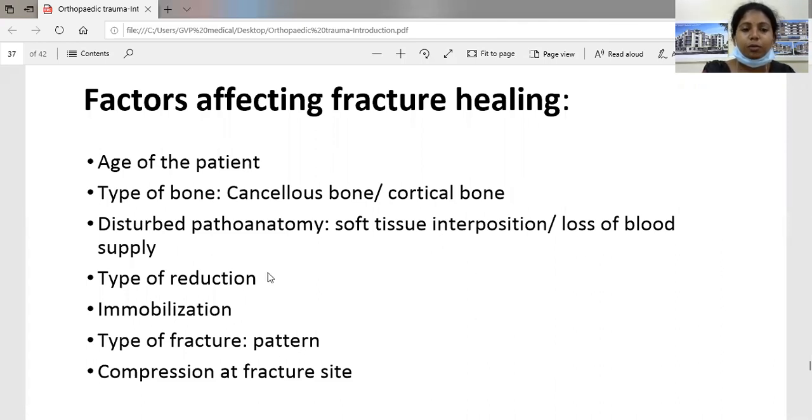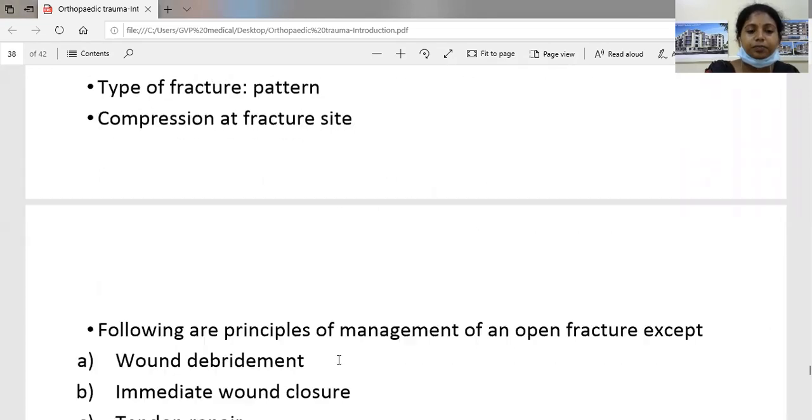Type of reduction: good apposition leads to a good union of the bone. Immobilization: all the fractures need not be immobilized, such as the scapula and rib fractures, but specific fractures have to be immobilized. Type of the fracture: it mainly depends upon the fracture pattern. Spiral fractures unite first, followed by the transverse fractures, followed by the oblique fractures. Next, coming to the compression at the fracture site.